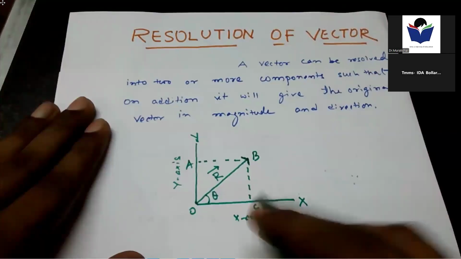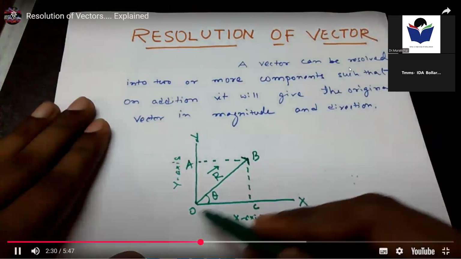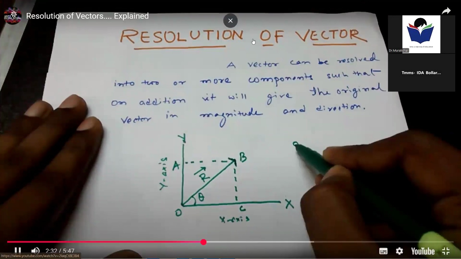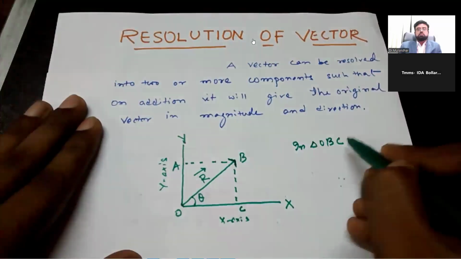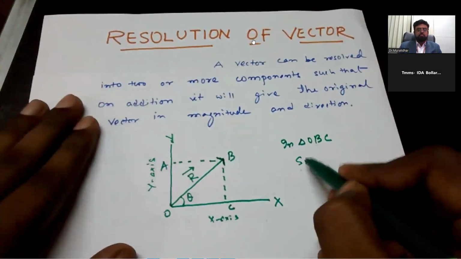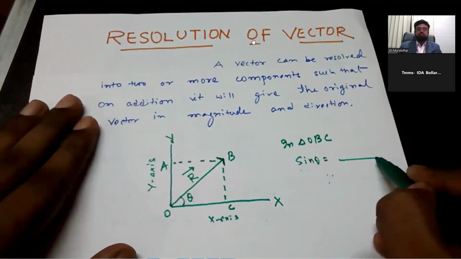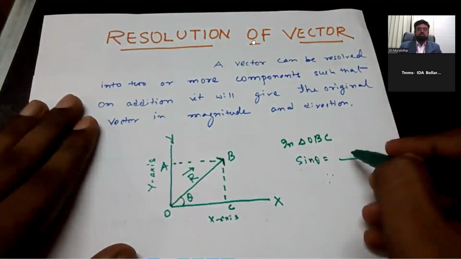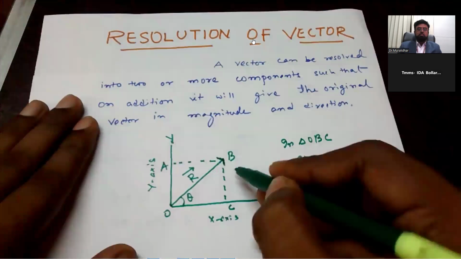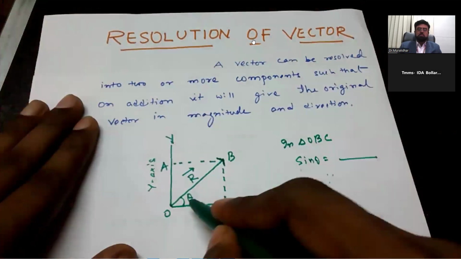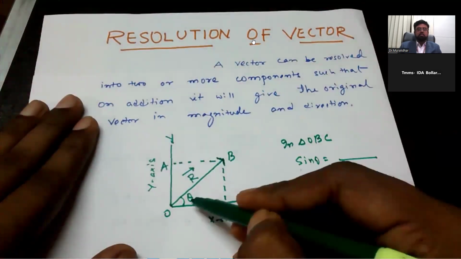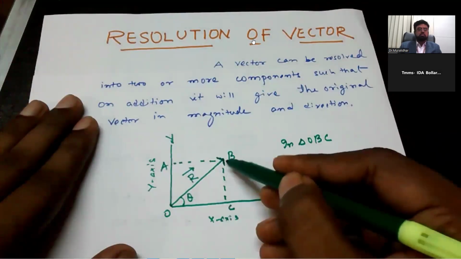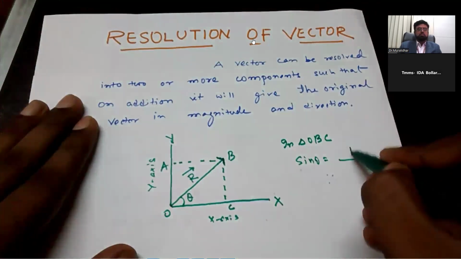Okay, in triangle OBC. Okay, in triangle OBC, sin theta will be equal to perpendicular by hypotenuse. What is perpendicular? Perpendicular. The side just opposite of the angle is the perpendicular, that is BC sides. This is BC.